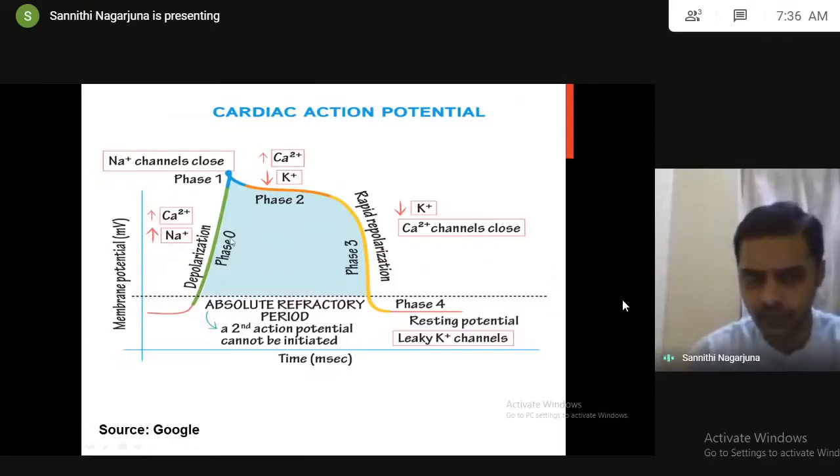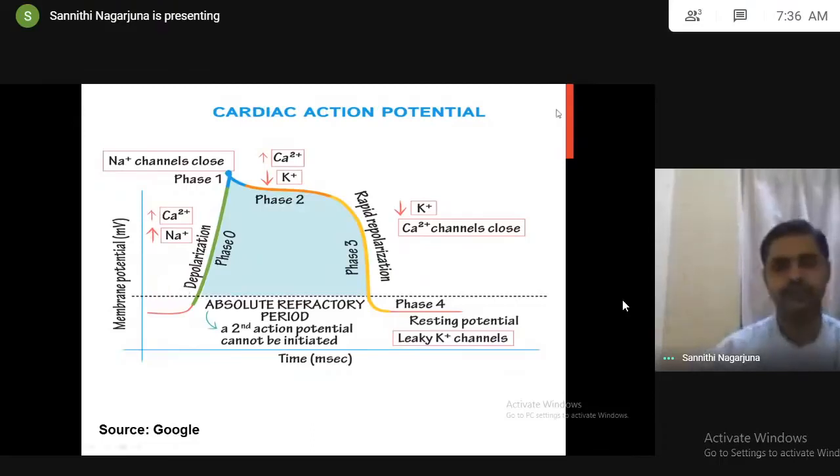Always 0, 1, 2, 3, 4. Totally 5 phases. Have a look at this. This is the resting membrane potential. Phase 0 means opening of sodium channels. Influx of sodium, increase in the potential.